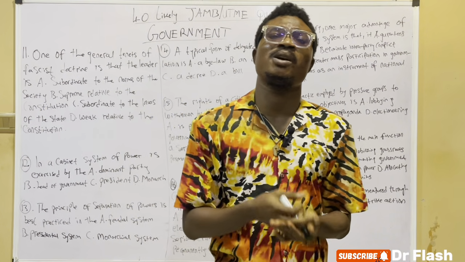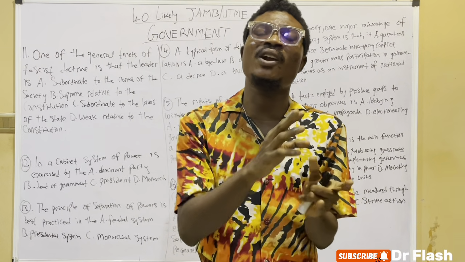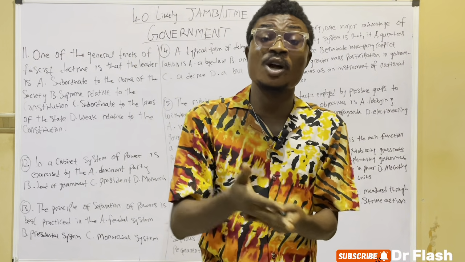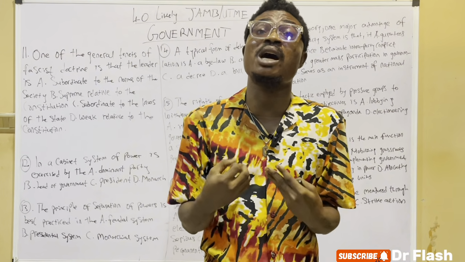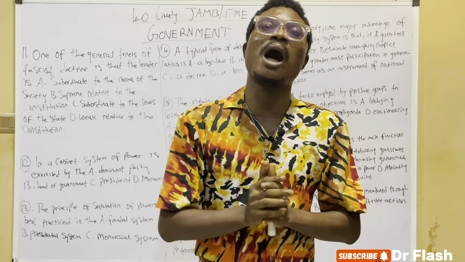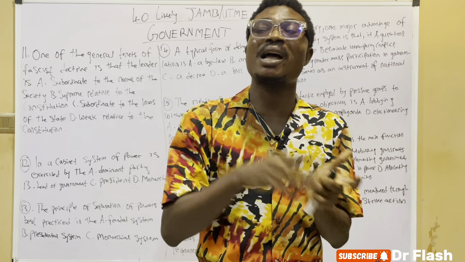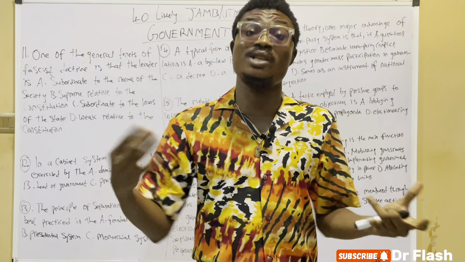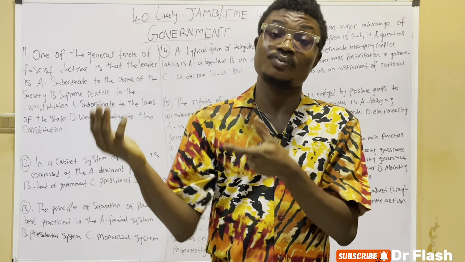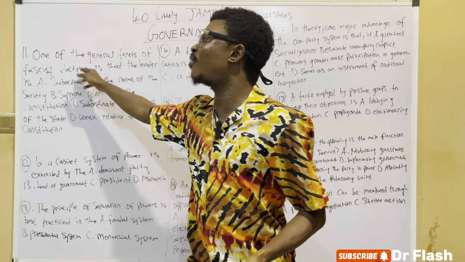What is fascism? Fascism is a philosophy that believes in aggressive or militant nationalism as a form of totalitarianism. We all know that totalitarianism simply means that one ruler rules above the constitution, where one ruler has control over the life and well-being of the citizens. So totalitarianism is a form of fascism and Nazism. But here they gave us fascism.